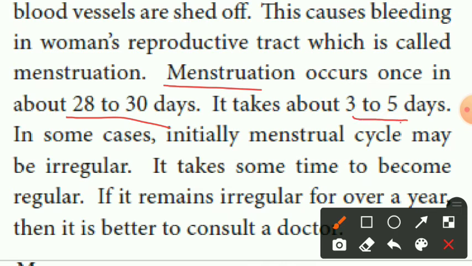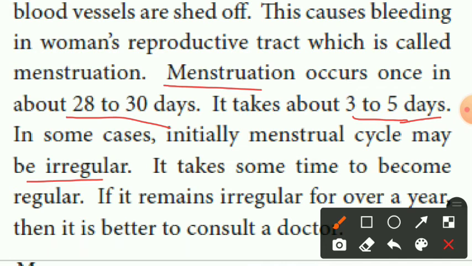In some cases, initially the menstrual cycle may be irregular. Once regular, it comes every 28 to 30 days. But in girls who have just attained puberty, the menstrual cycle may be irregular. It takes some time to become regular.